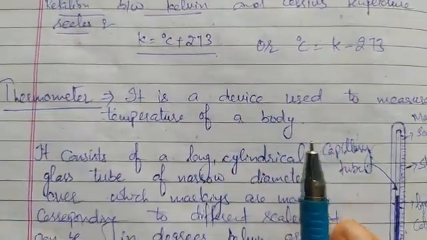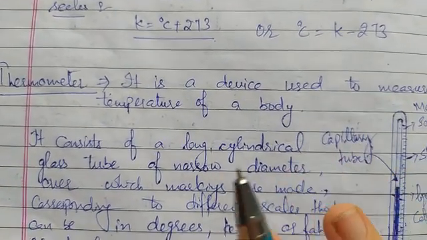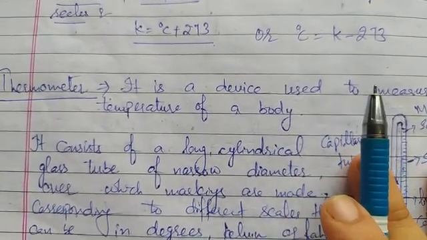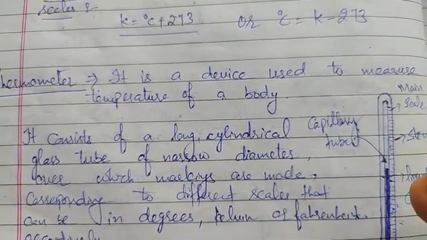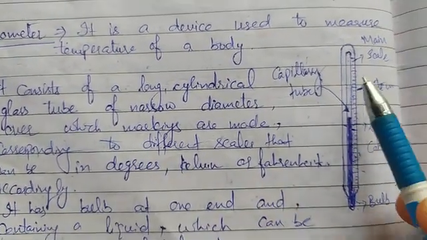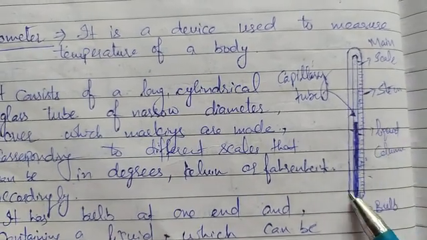Next is the thermometer. We all know that a thermometer is a measuring device used to measure the temperature of a body, or body temperature. The construction of a thermometer is like this. You all have seen it.